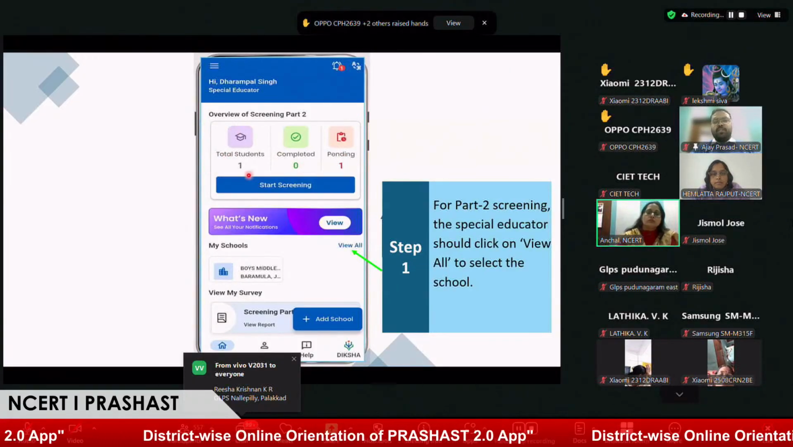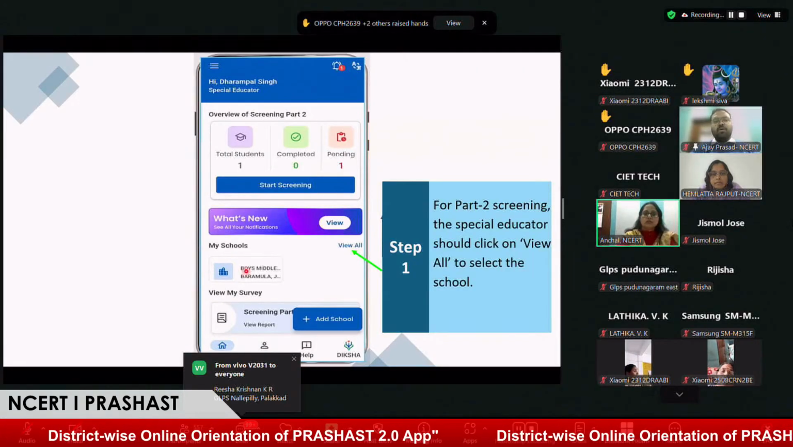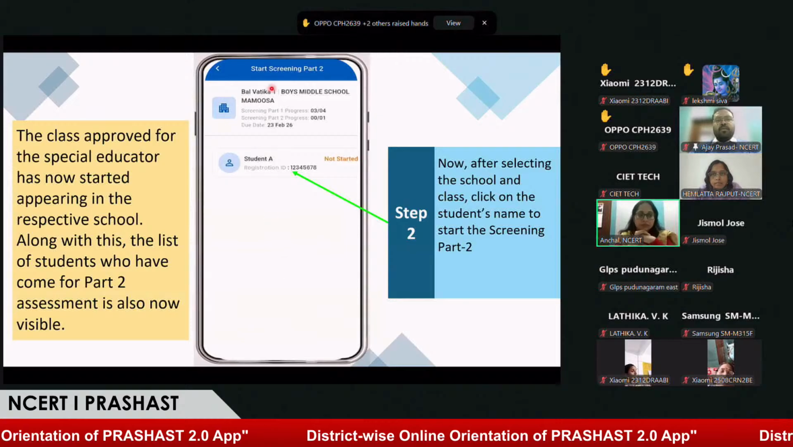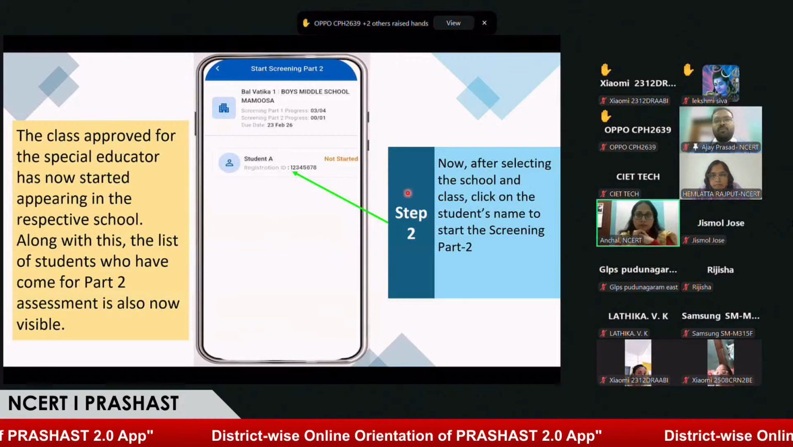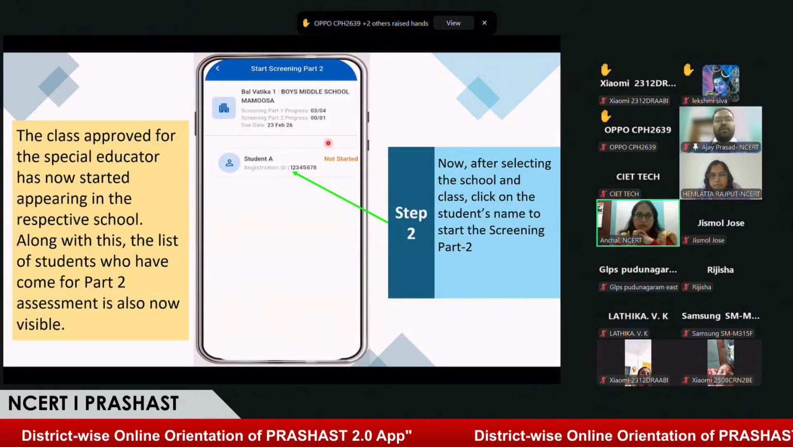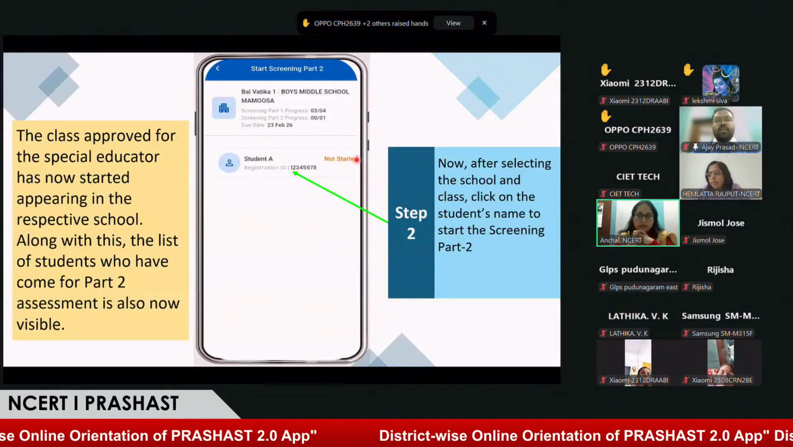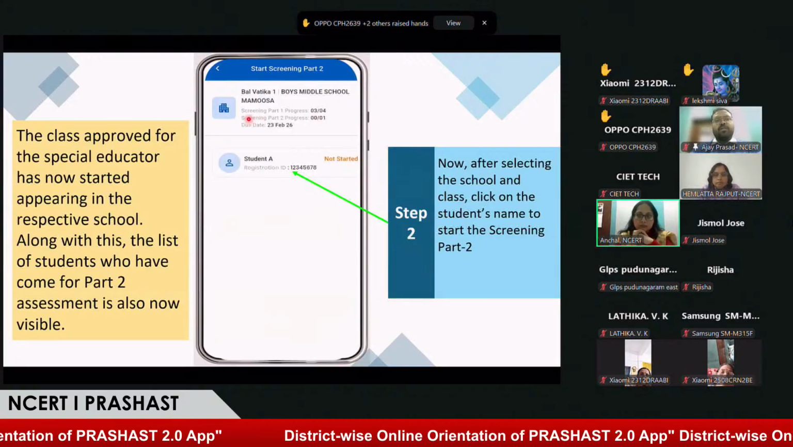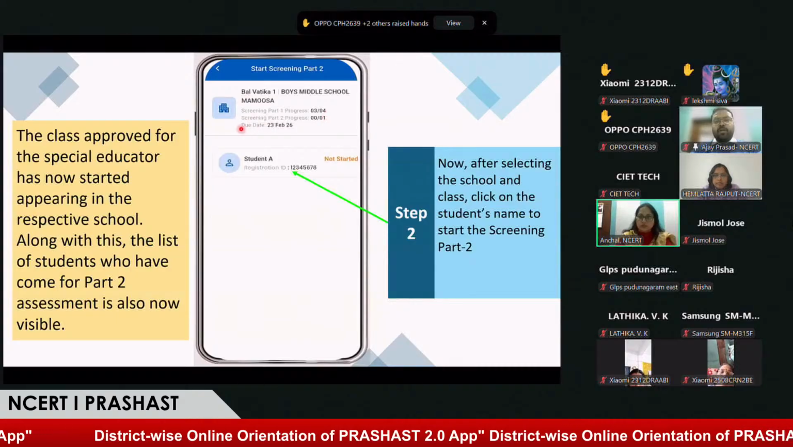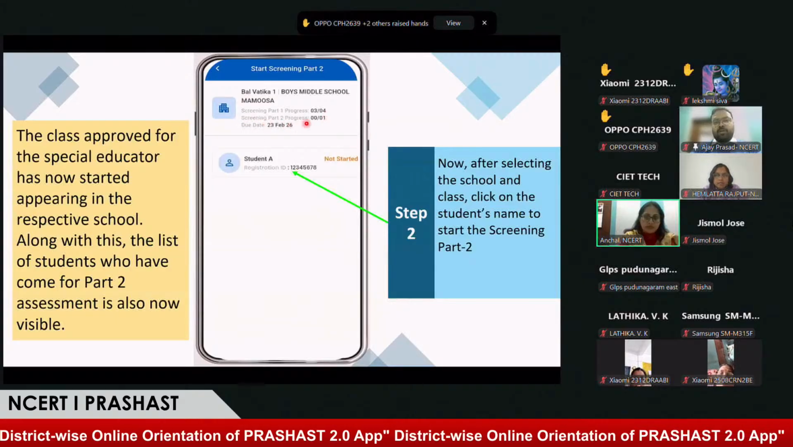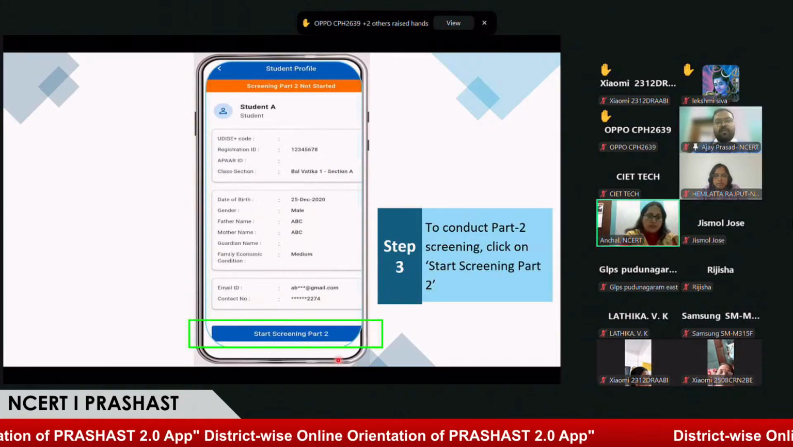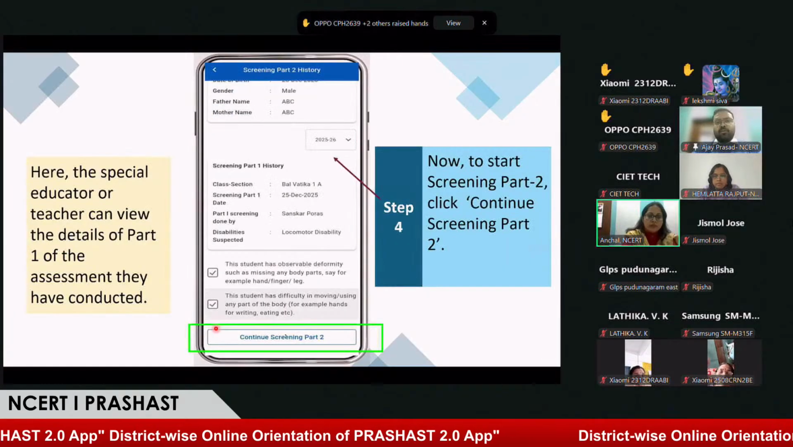And once they can see the numbers, they can go to the school in which the class is assigned. After clicking on the school, they will be able to see the list of students in a particular class in that school. Okay. And here we can see the status is not started, and even the special educator can see the number of students screened in part 1, number of students screened in part 2. Okay. And over here, the option says start screening part 2.